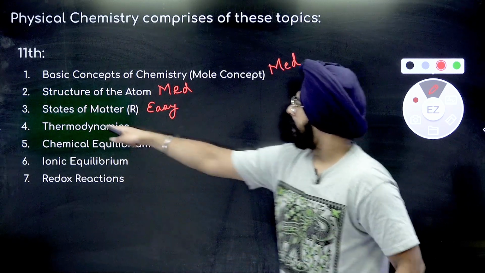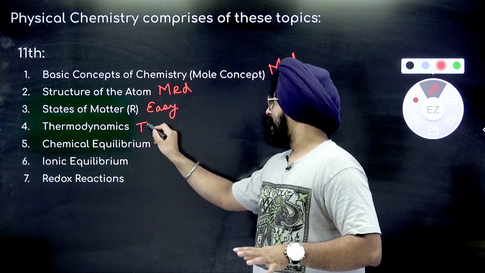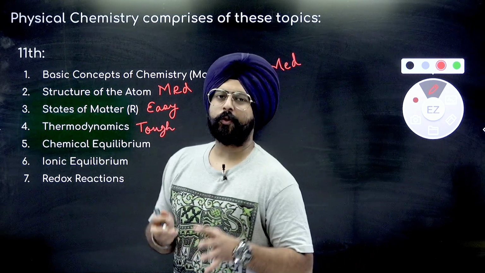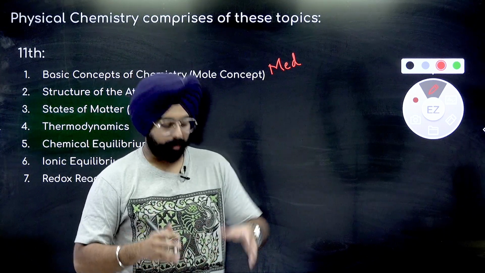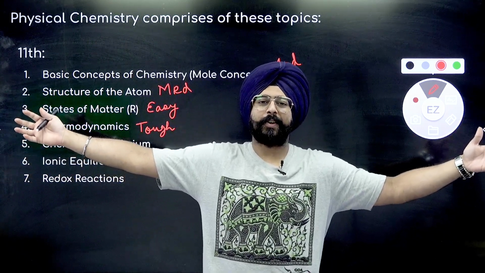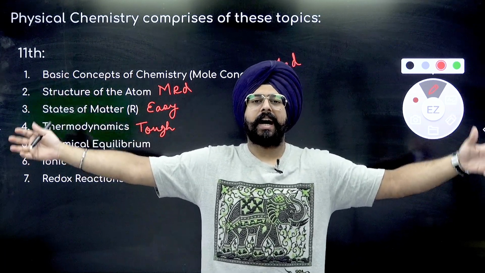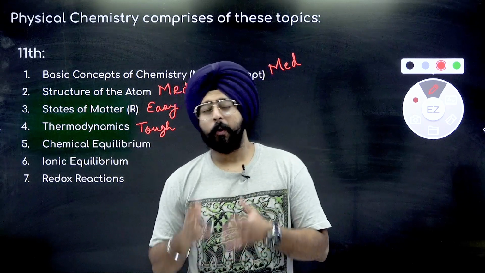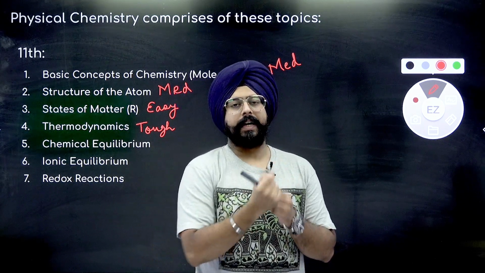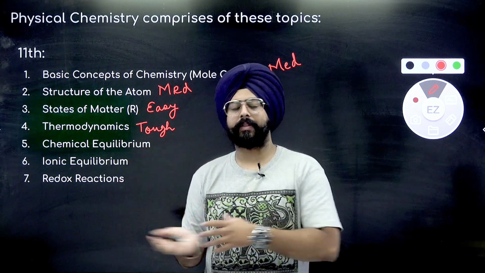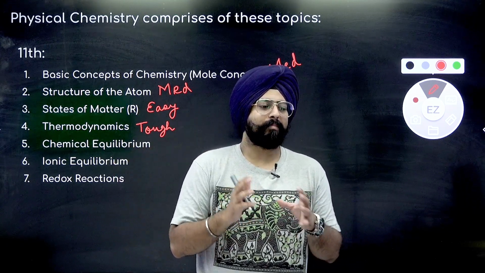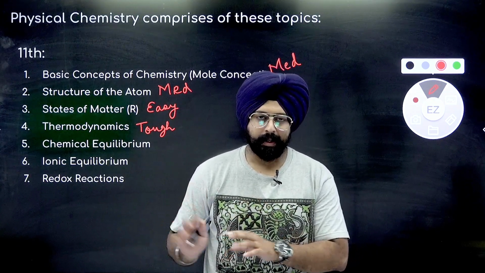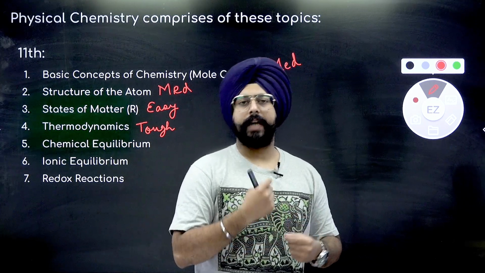Then thermodynamics. This, I can say, is one of the tough chapters. Not because it's complicated to understand. To understand it is very simple, but it's such a vast chapter. You will be spending loads and loads of hours trying to study thermodynamics, and that's why it becomes tough. Also, there is a slight difference of sign convention between chemistry's thermodynamics and physics's thermodynamics, and that makes it a lot more difficult to comprehend. It is very simple, but to understand it takes a little bit of time and practice.